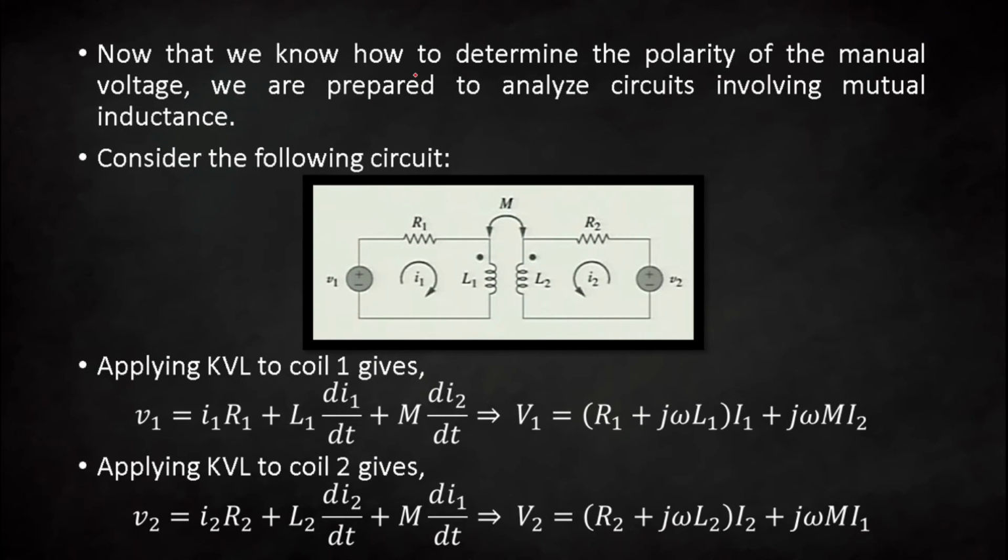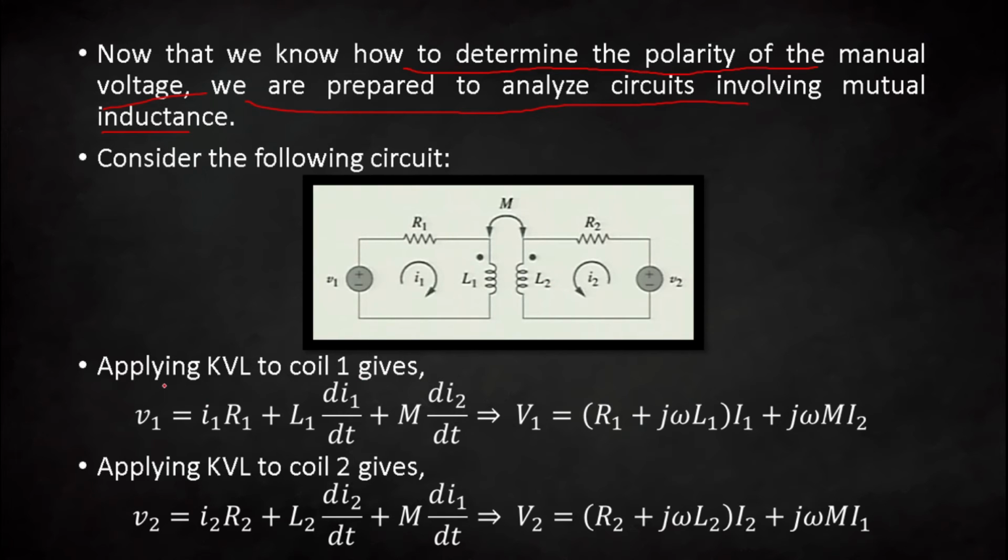Now that we know how to determine the polarity of mutual voltage, we are prepared to analyze circuits involving mutual inductance. Now consider the following example. Here it is the first mesh. You can see the second mesh is here. The mutual inductance is given by M. In the first coil there is a resistance R1 and inductance L1, and similarly resistance R2 and inductance L2.